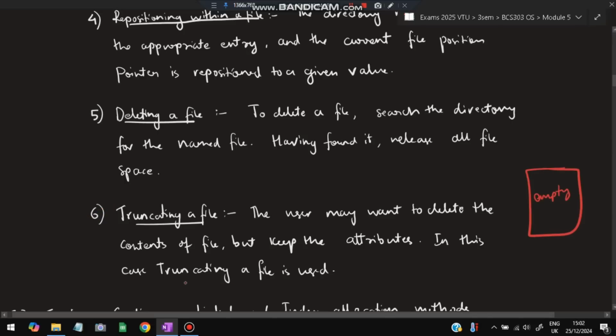Next, in this case truncation of the file is used. These are the operations of the files.